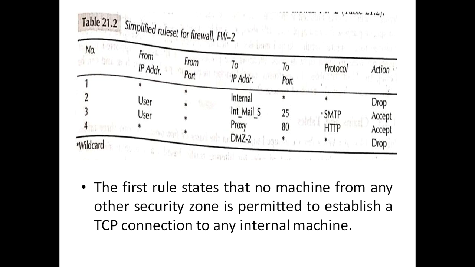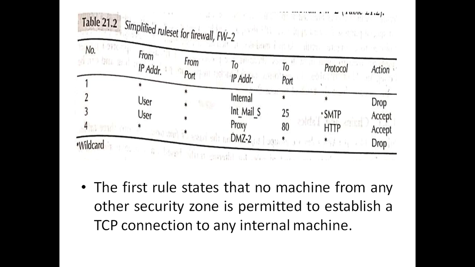Suppose you are receiving a packet from an unknown IP address, the star indicates from any port and any IP address, and that packet is intended for an internal machine, on any port number and using any protocol. Then the action should be drop.